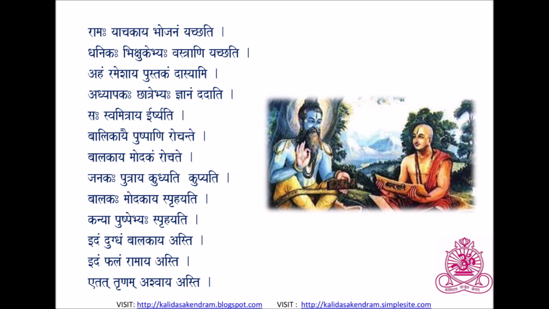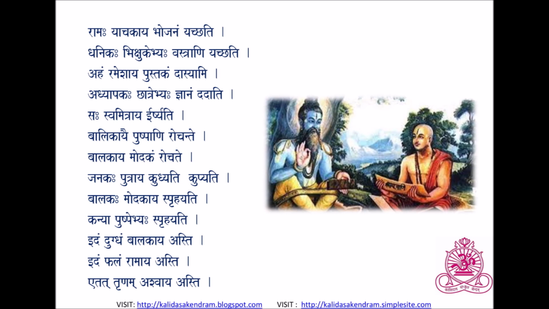Balakaya modakam rochate. A boy likes modakam. Modak means, what is that? A sweet ball. A type of eatable offered to Lord Ganesha. That's called modak. Balakaya modakam rochate. A boy likes modak. The subject is used in Chaturthi Vibhakti because of rochate. Next sentence.